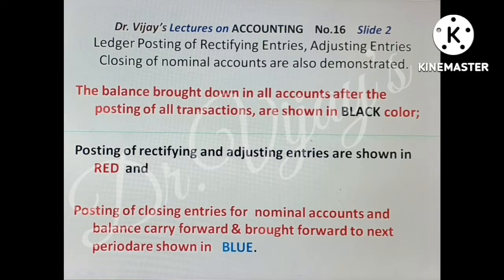Please read slide 2 very carefully. All the ledger accounts start with the balance brought down on 31st January after posting all the transactions up to date. That balance is shown in black color. Then the posting of rectifying and adjusting entries are shown in red color. Posting of closing entries for nominal accounts and a balance carried forward and brought down for real and personal accounts are shown in blue color to enable easy identification.